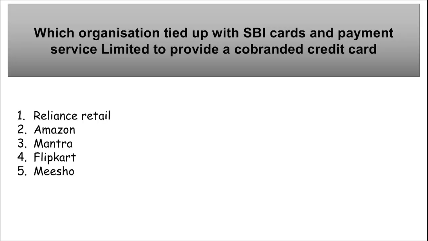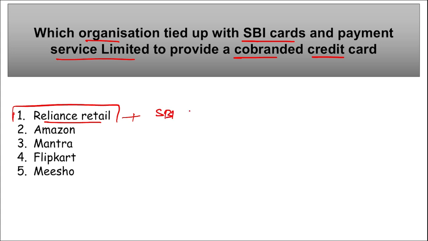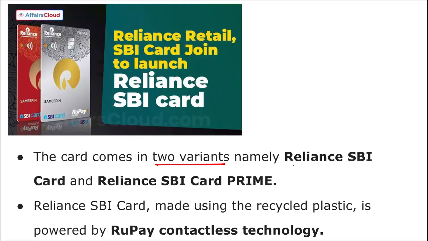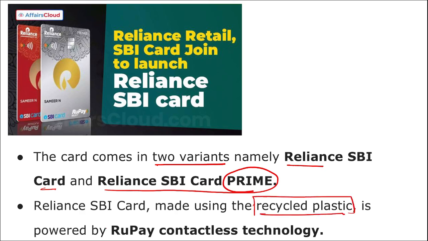Now let's move to some revision current affairs. The first one is: which organization tied up with SBI Cards and Payment Service Limited to provide a co-branded credit card? It is Reliance Retail. They have tied up with SBI Cards, and they have launched a co-branded credit card. Remember, this will come in two variants, Reliance SBI Card and Reliance SBI Card Prime. Next, remember, this will be made from recycled plastic and will be powered by RuPay contactless technology. So these things are important.